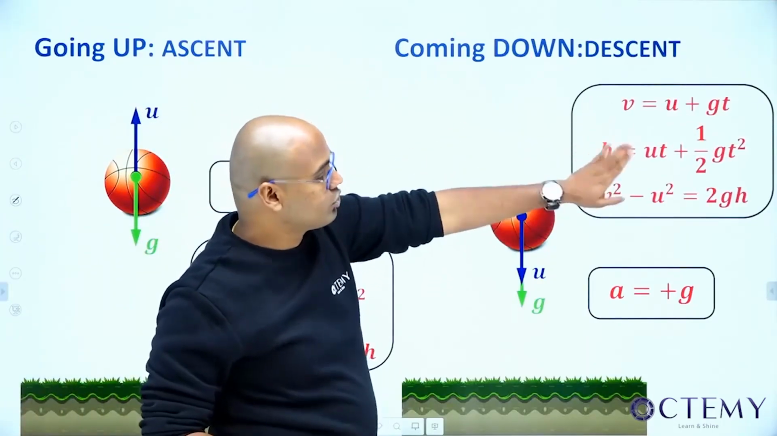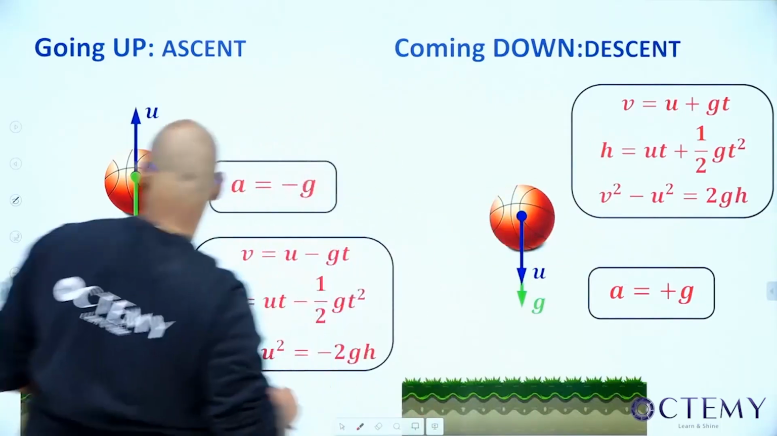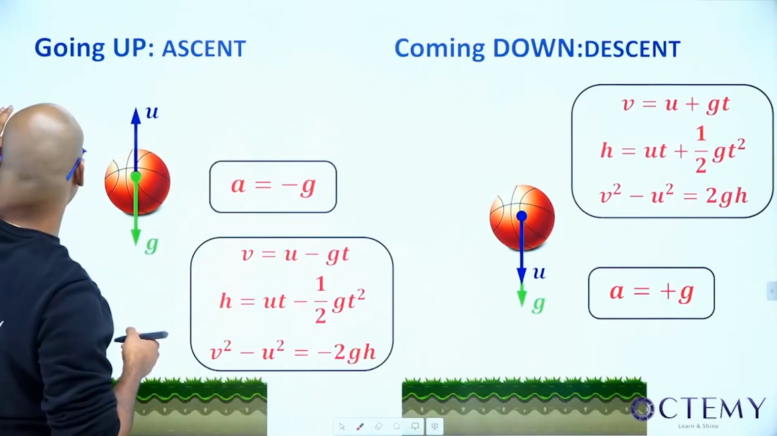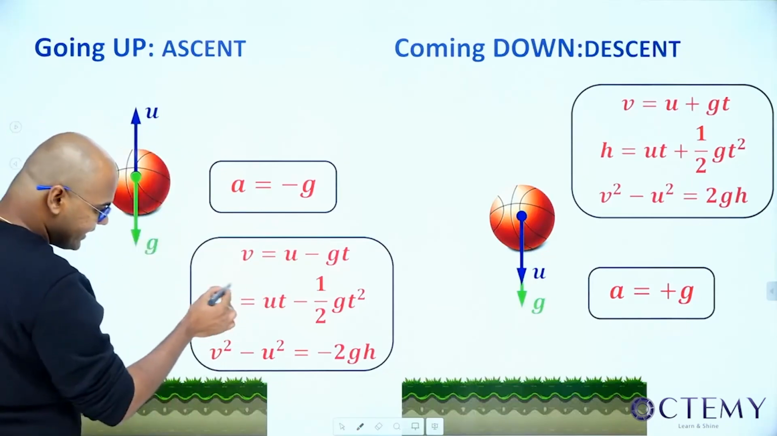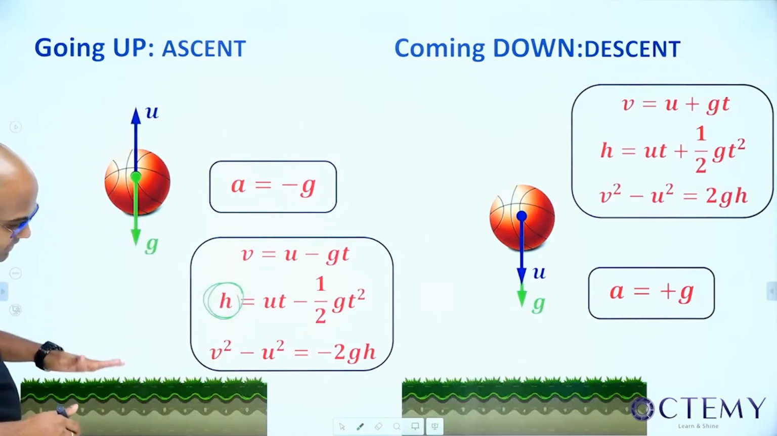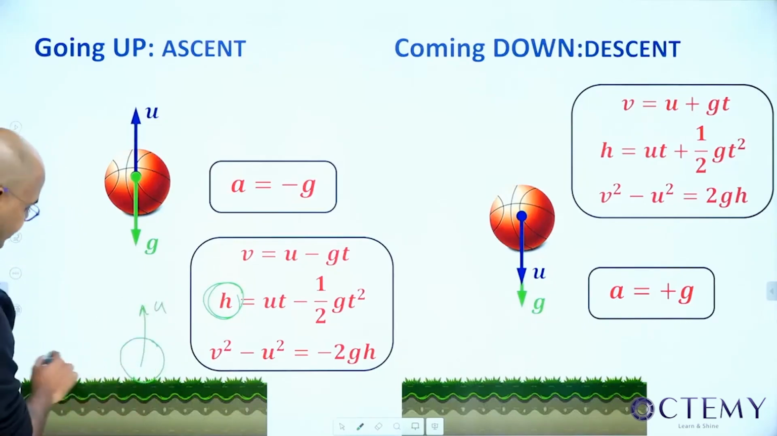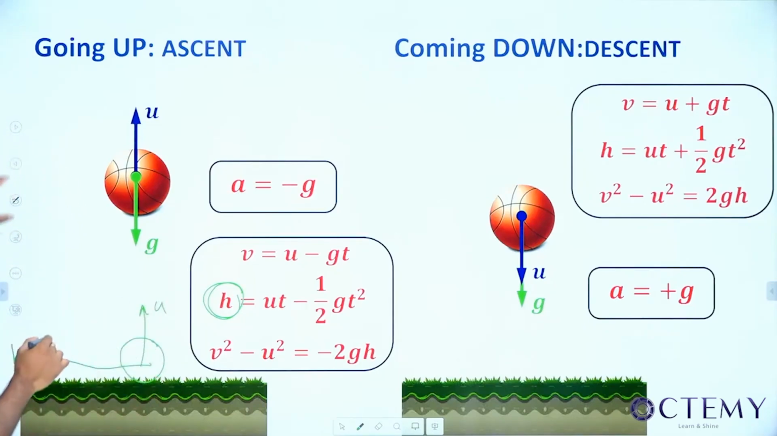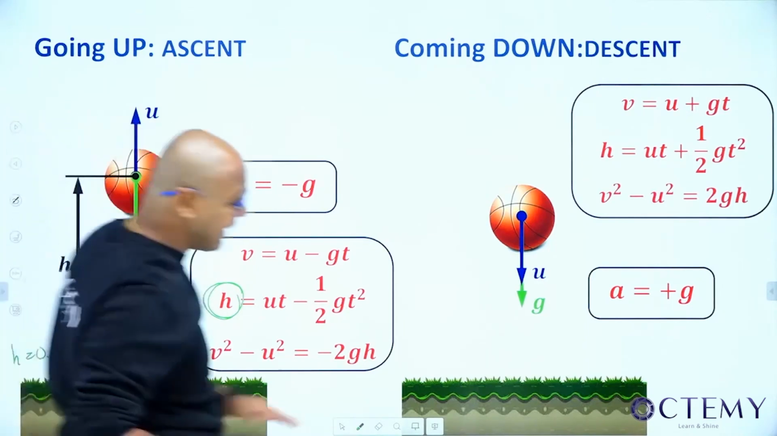v equal to u plus gt. s equal to ut plus half gt square. v square minus u square equal to 2as, that is 2gh. Right? Now, from where does this height h need to be measured? See, for this case, it is starting from here, and the initial velocity here is u, and the height h here is 0. Now, what's the meaning of that height h? From this point, the height is going to be h. But for this case, it's not from the ground.